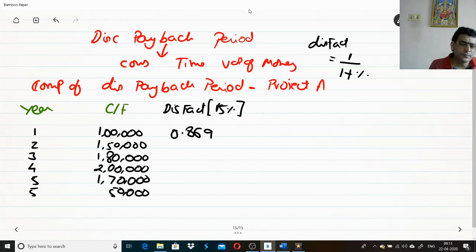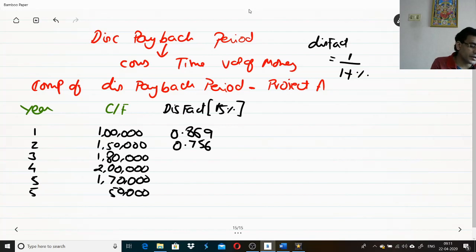So that is the first year. You have taken 1 divided by 1.15 and pressed equal once. For the second year, you need not do anything, just press equal again. You will get 0.756.